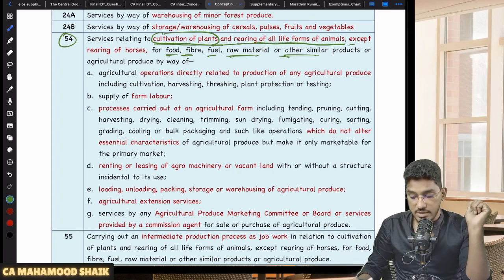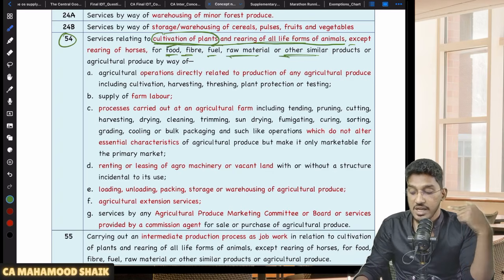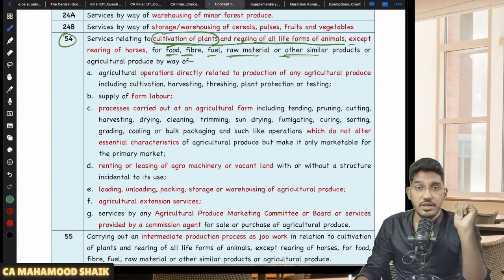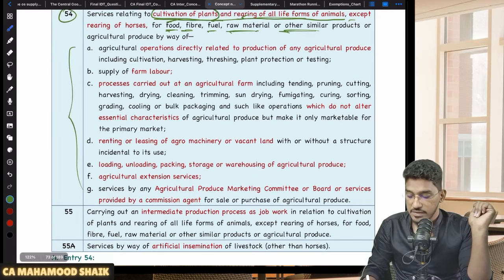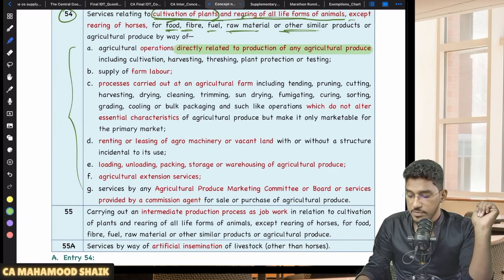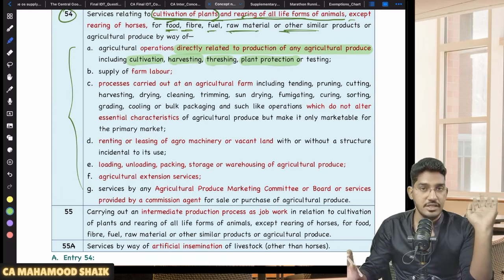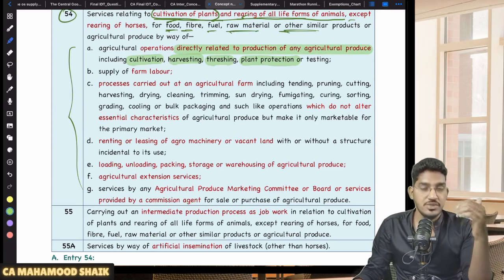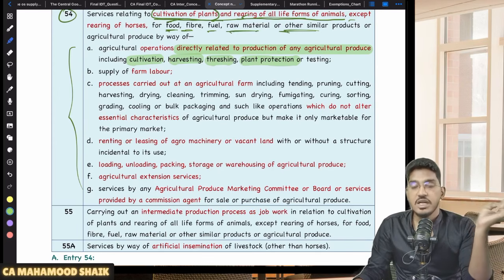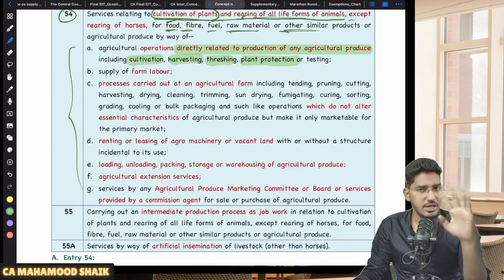And what kind of services, sir? You are saying services in relation to cultivation of plants, services in relation to rearing of animals. What kind of services, sir? Now the list is coming. The list of services are agricultural operations directly relating to production of any agricultural produce, including cultivation, harvesting, threshing, plant protection, testing, exempted. So whatever operations are directly related to the production of any agricultural produce, like someone is providing you services of cultivation, someone is providing you services of harvesting, someone is providing you services of threshing, someone is doing the services of plant protection or testing of the soil and all, exempted.